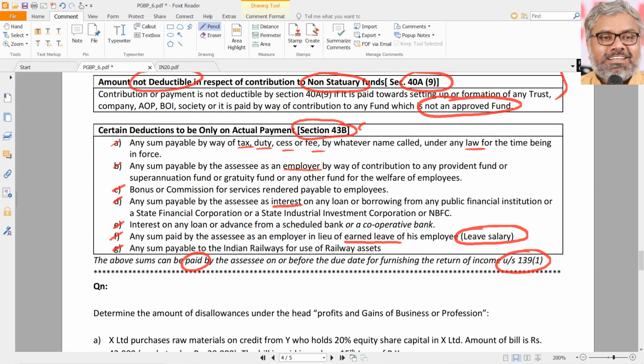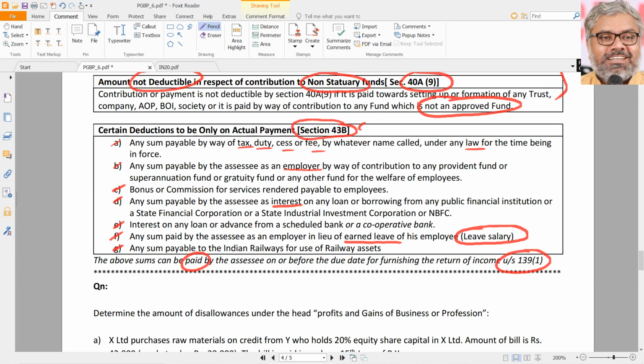It is again a litigation issue. We'll keep that separately. Employees' contribution, if the employer has collected it, has to be deposited within the due date according to the respective act, is what CBDT still says. Till the Supreme Court gives any judgment on that, we cannot comment, but we can apply the Delhi High Court judgment as we discussed earlier about employees' contribution.